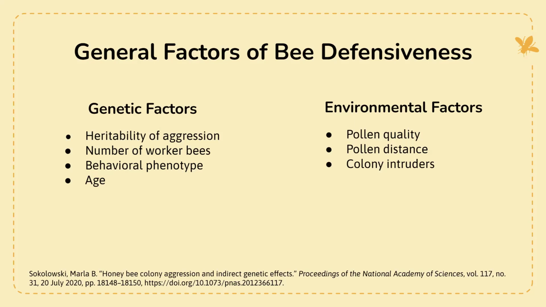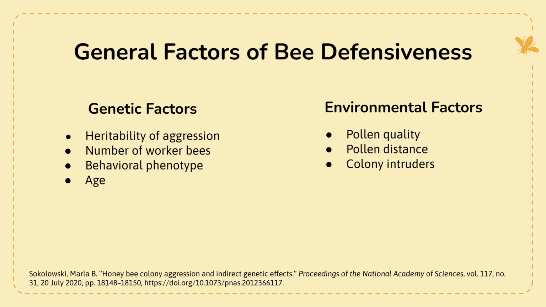And some environmental factors, pollen quality. So if a bee has more pollen, they're going to be more gentle. They're not going to need to defend it as hard. If they have less pollen of less quality, they're probably going to be more aggressive because they've been searching for it. They have to defend it a lot harder if there's less of it, that kind of thing.